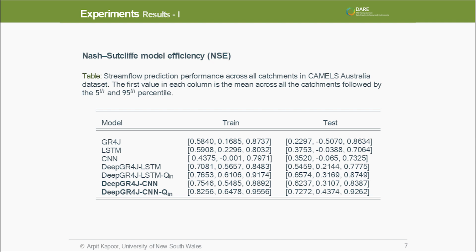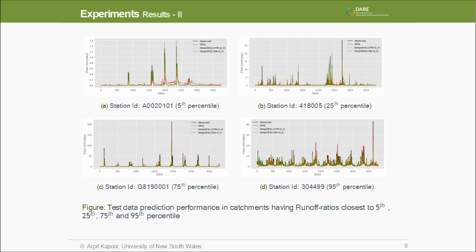After evaluation, we computed the NSE, the coefficient of determination, and observed that the four variants of hybrid models outperform the underlying GR4J and neural network models in most of the catchments, giving a better average performance. Even the minimum and maximum performance is much better. Particularly, by augmenting the model with antecedent streamflow, we achieved even better results in a lot of these catchments.